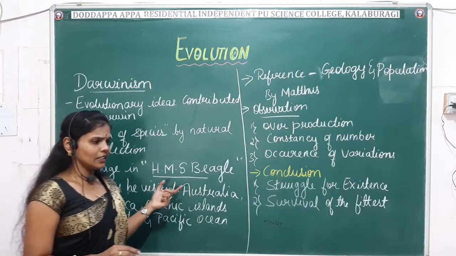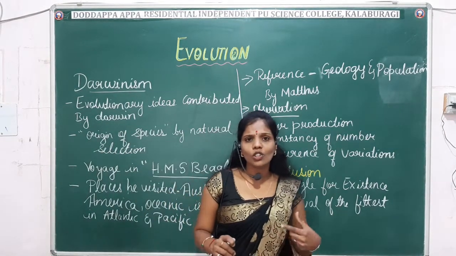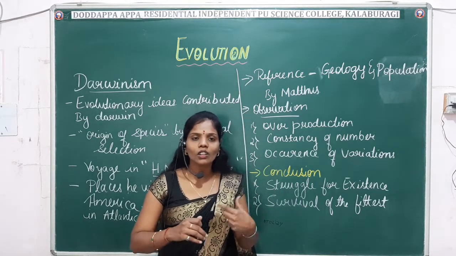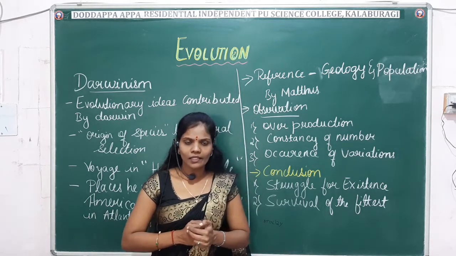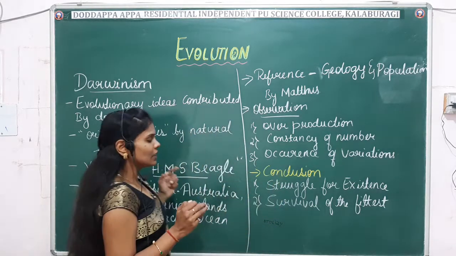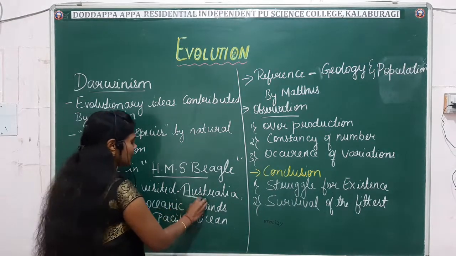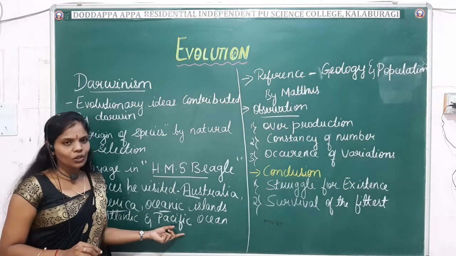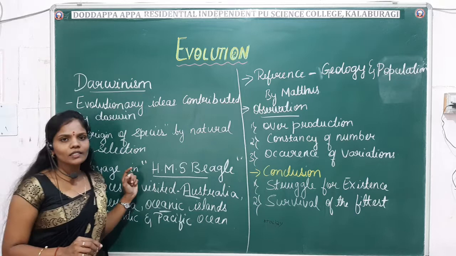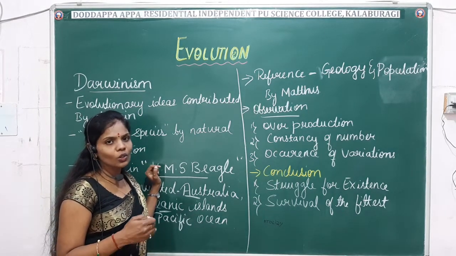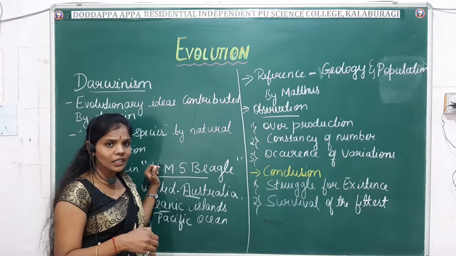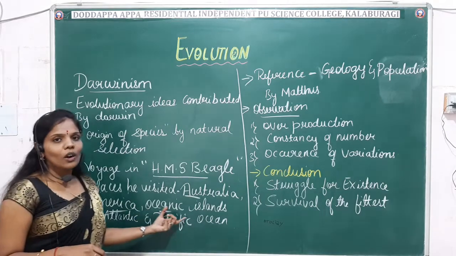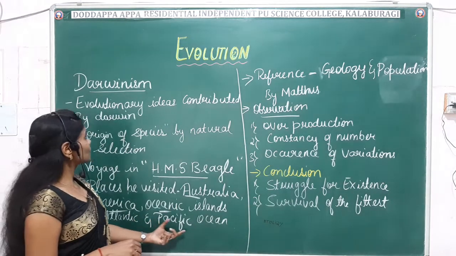During his journey, he saw different species of plants and animals, and he collected fossils from those places. He visited different places like Australia, America, and the oceanic islands of the Atlantic and the Pacific Oceans. These are the important places Darwin visited during his voyage with his team.